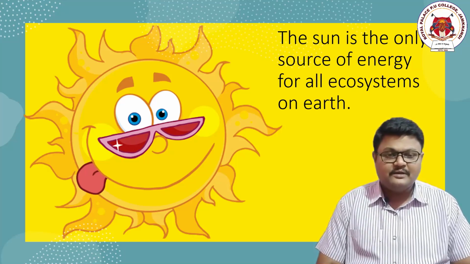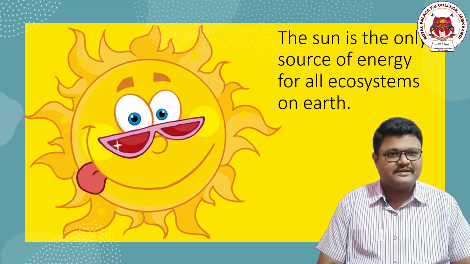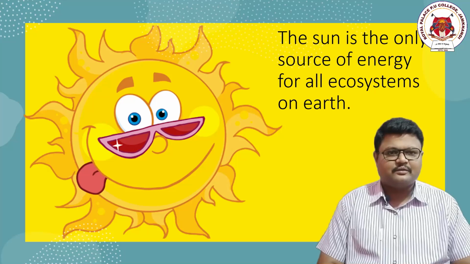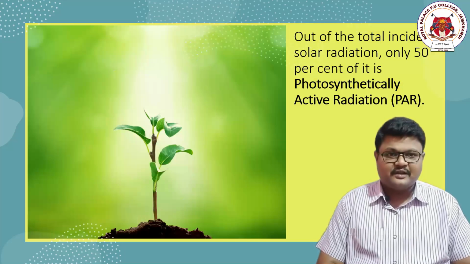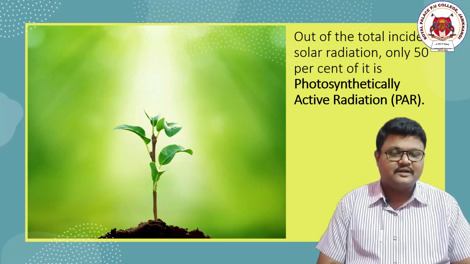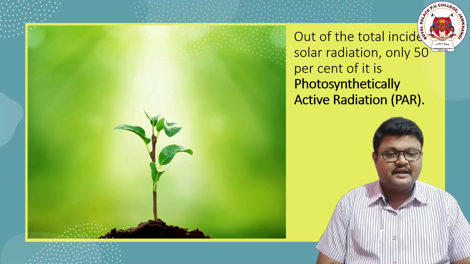So point number one is that the chief source of energy for all the ecosystems on this planet Earth is the sun. The sun has so many radiations, so much importance, so much respect to this planet Earth. Without the sun, it's not possible for any kind of work with respect to animals, organisms, plants, etc. So sunlight has utmost importance to our ecosystem.